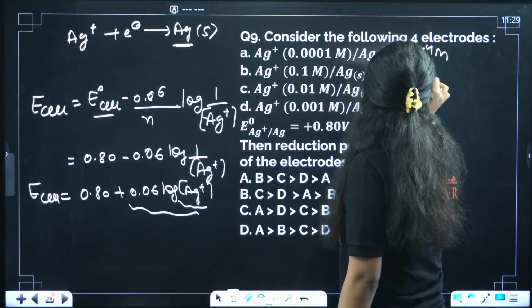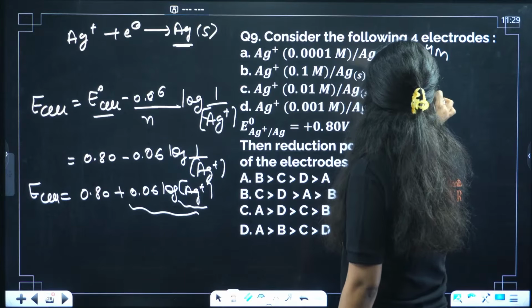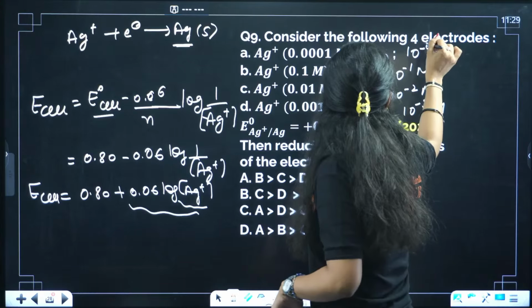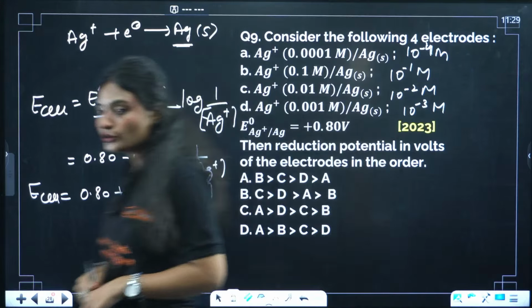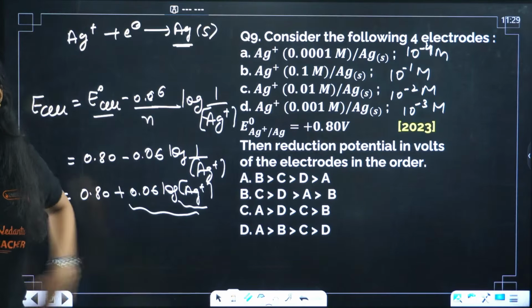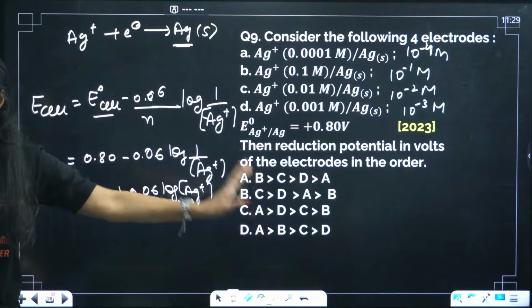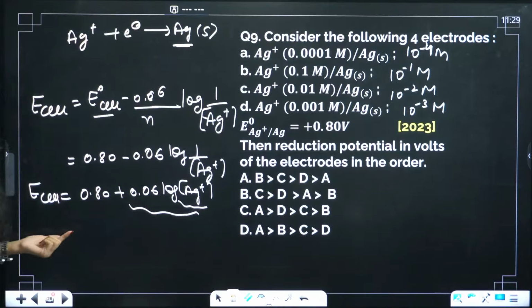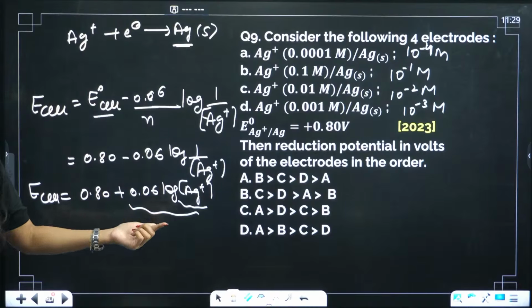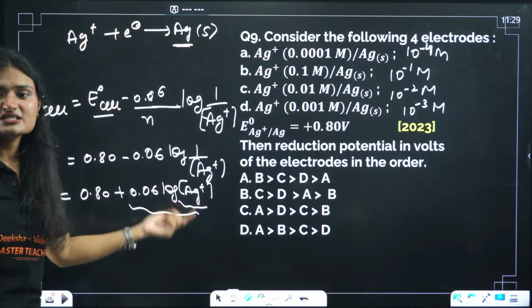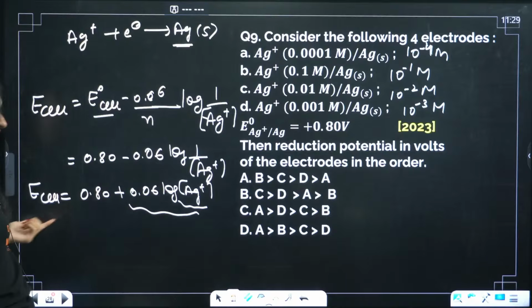10 raised to minus 1 M, this is 10 raised to power minus 2 M, this is 10 raised to power minus 3 M. Now see, 4, minus 4, minus 1, minus 2, minus 3, which has the highest concentration? You need to write them in decreasing order of reduction potential. Again, just to revise for you all: Ag positive, higher the concentration of silver ion, higher will be the reduction potential.